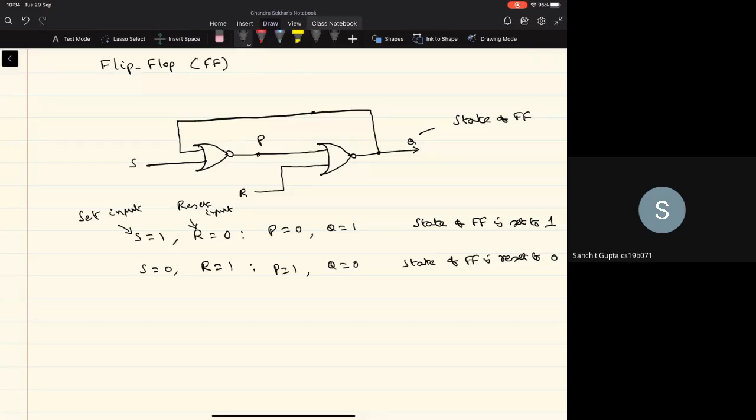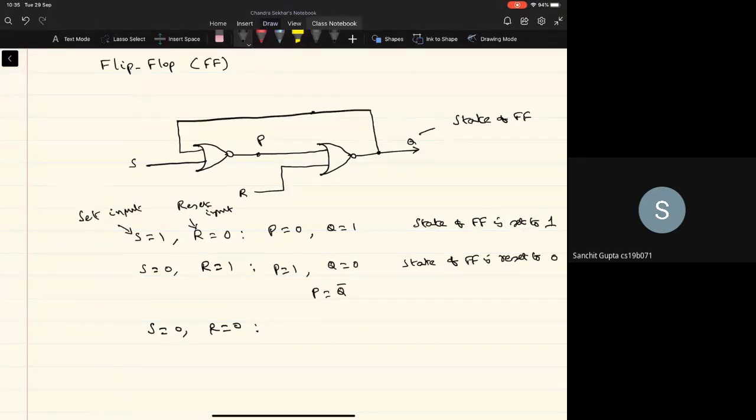Actually, now you can see that in both these cases, P and Q are complement of each other, right? So we can say that P is Q complement. Okay. Now we'll see a very important operation of this circuit, right? When we make S equal to 0 and R equal to 0.